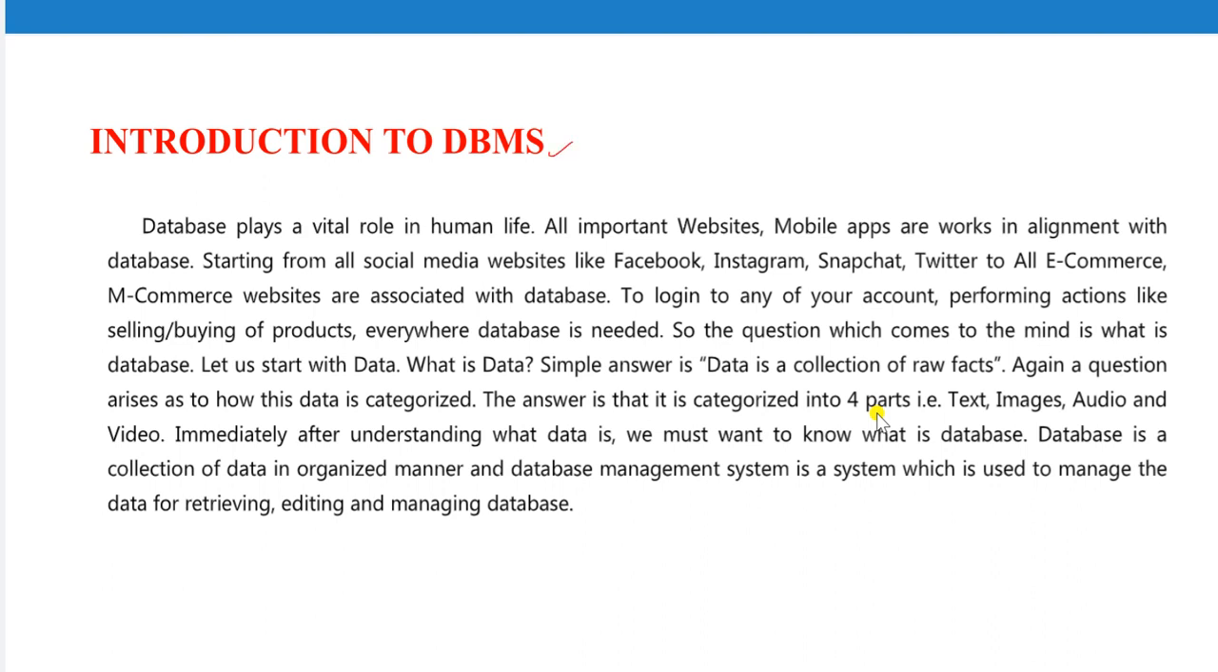DBMS: DB means database, and M is for management system. Database plays a very important role in human life. How? Nowadays we are using smart mobile phones and websites like Facebook, Instagram, Twitter, WhatsApp, and also e-commerce platforms, online shopping platforms like Flipkart, Amazon, Myntra, and Meesho.